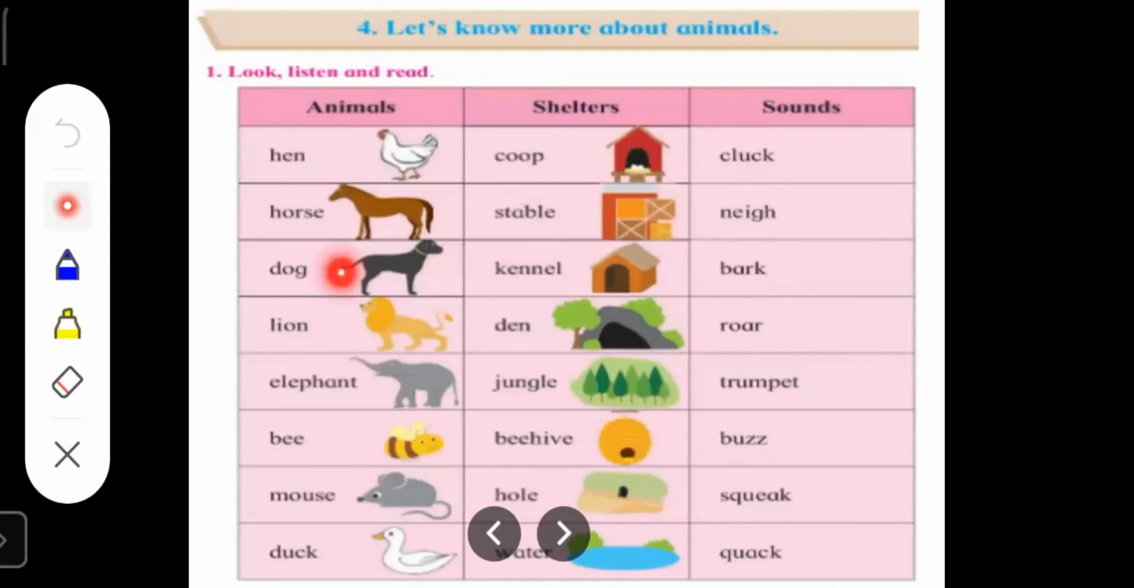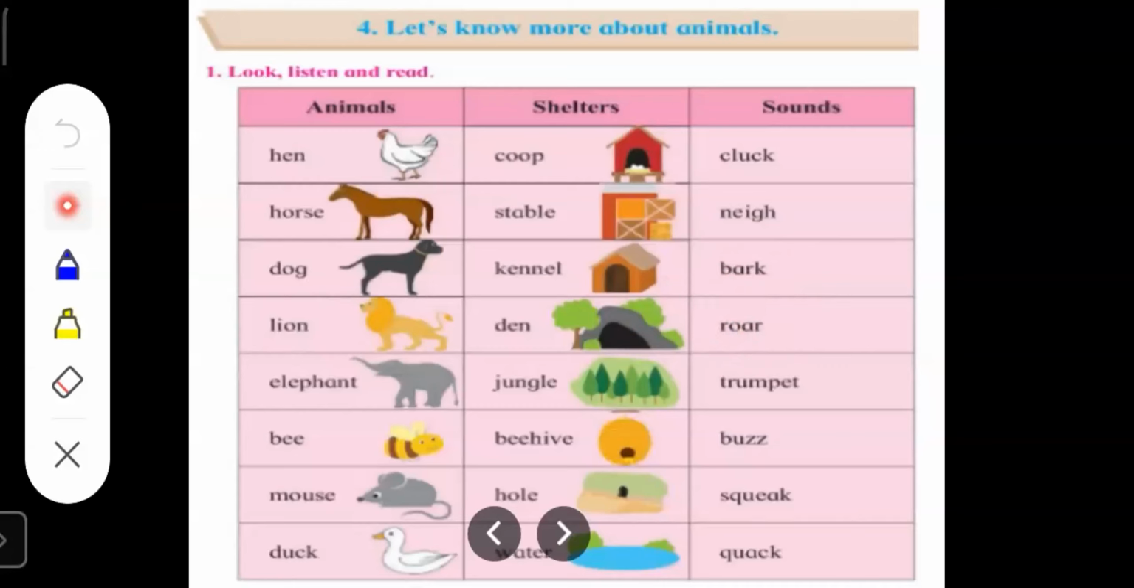Next is lion. This is a picture of a wild animal. Lion is a flesh-eating animal. The place where lions and tigers live is called as a den. And the sound made by a lion is called as roar.